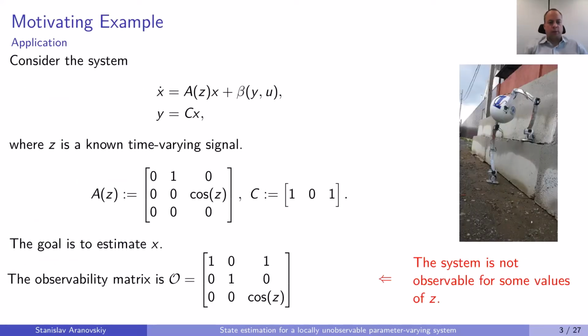Our motivation comes from a robotic application where we use a reaction wheel inside a robot to stabilize it in vertical position. It can be shown that if our angular measurements are biased, then our system can be written in the form given on the slide, where z is an external signal and our goal is to estimate the state x. The problem of state estimation is that the observability matrix, which is also given in the slide, becomes singular for certain values of z. So we need to estimate a system that can be unobservable for certain values of input parameter.